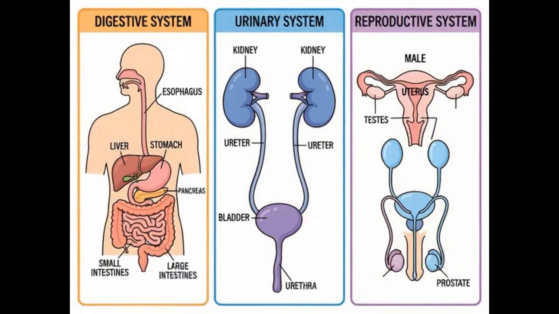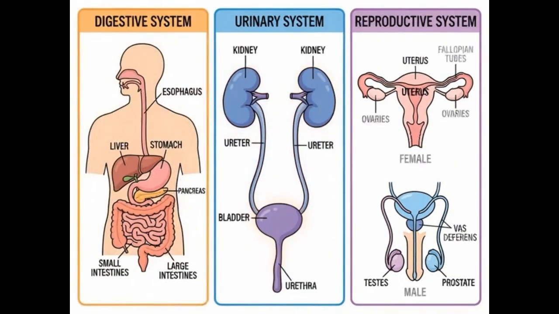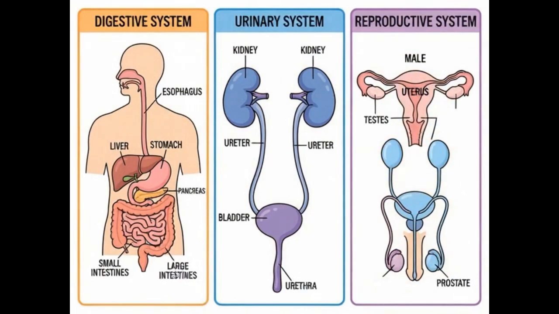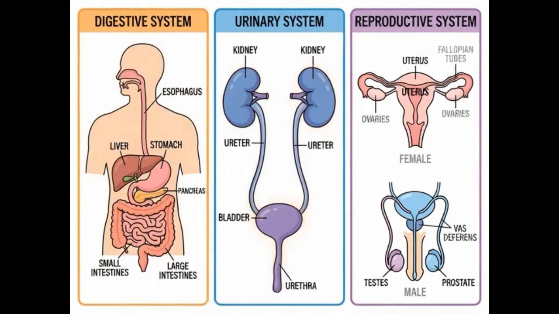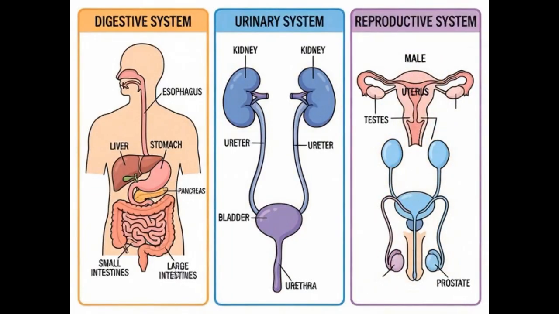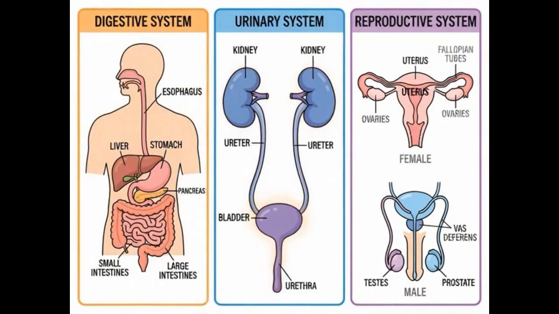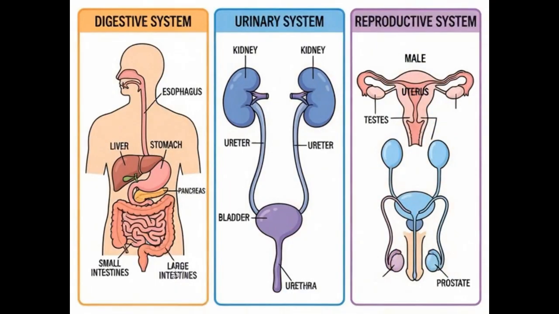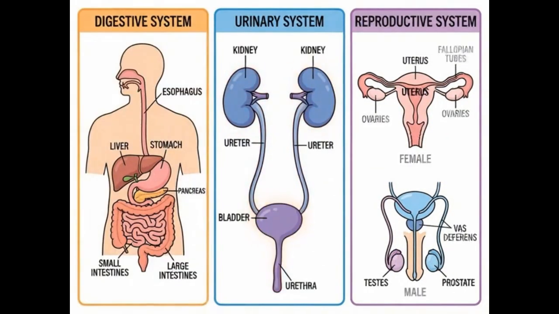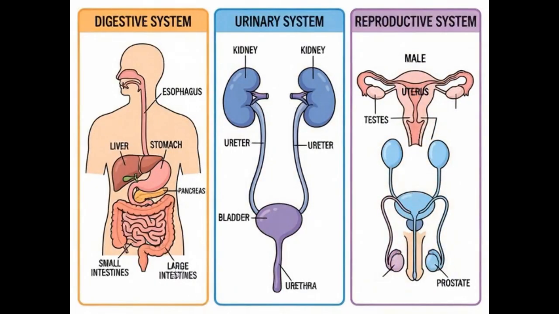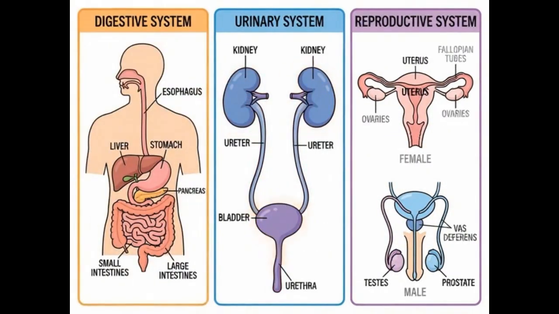The urinary system removes waste from the blood and regulates fluid, electrolytes, and blood pressure. Healthy kidneys are essential for homeostasis. The reproductive system produces sex cells and hormones and allows reproduction. While not necessary for individual survival, it ensures the survival of the species. Wrap up. Digestive provides fuel, urinary maintains balance, reproductive ensures continuation.